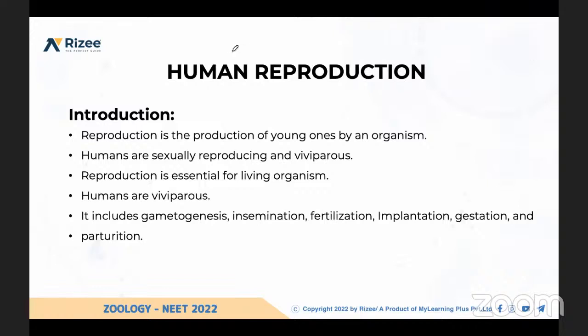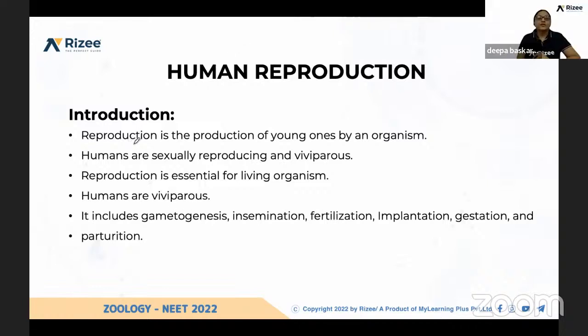So what is reproduction and why is it needed for living organisms? For the continuity of any species, reproduction is very much important. So what do you mean by reproduction? That is the production of young ones by an organism, which is called reproduction.